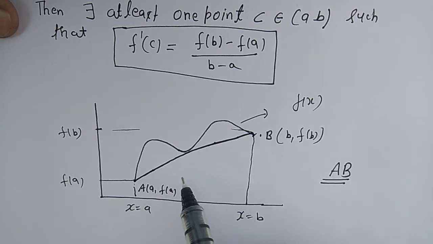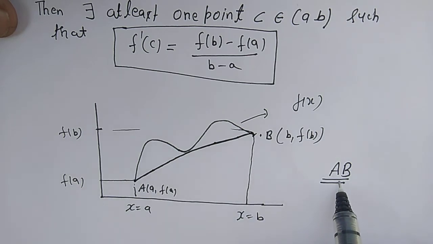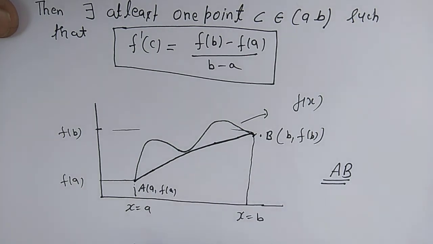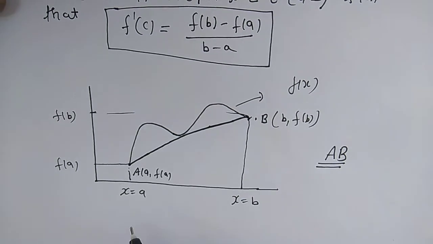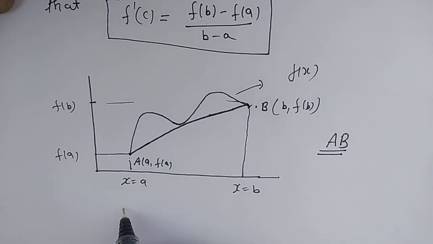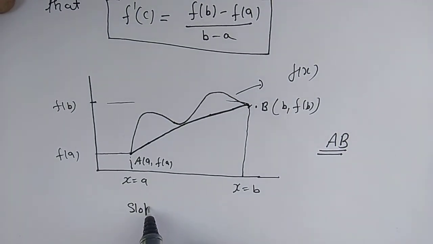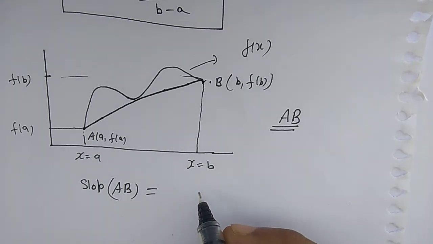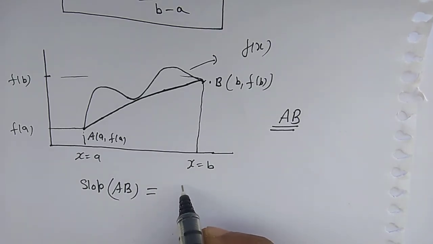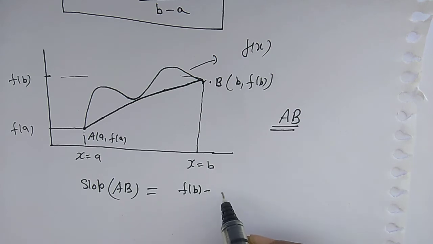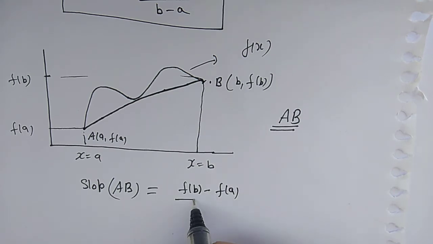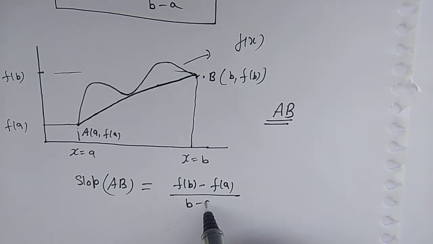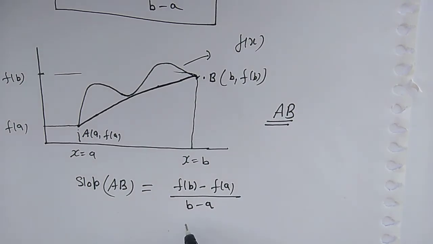Now what is the slope of this AB? That is y2 minus y1 by x2 minus x1. So slope of AB equal to y2 minus y1 by x2 minus x1, which is f of b minus f of a by b minus a. So this is the slope of the line AB.